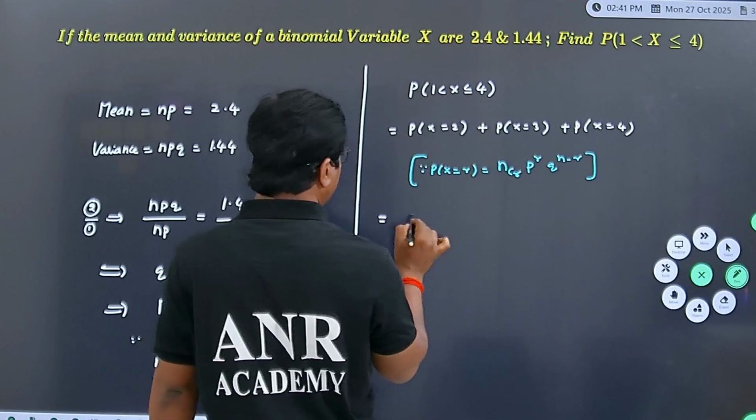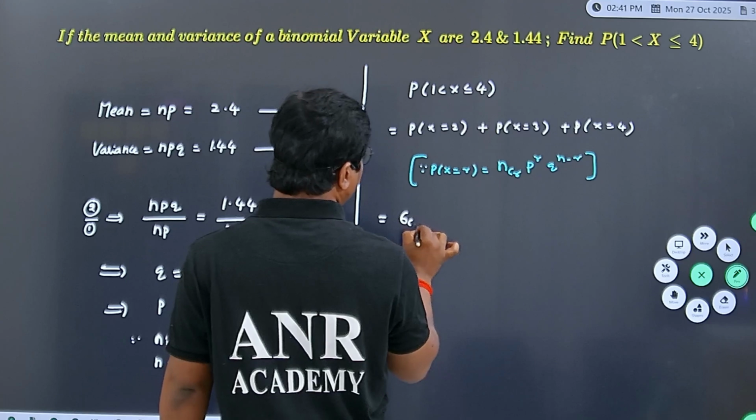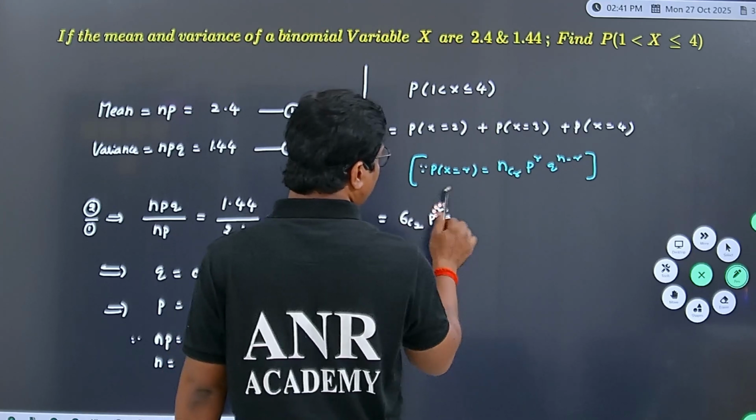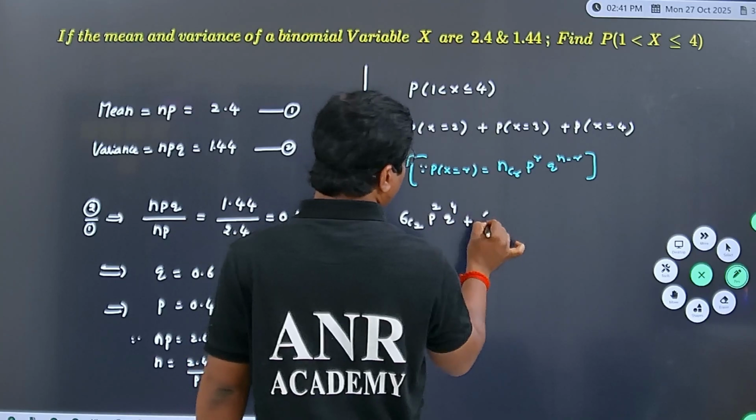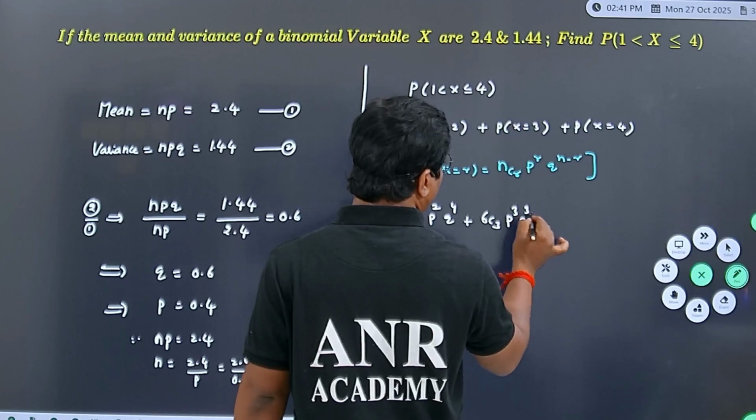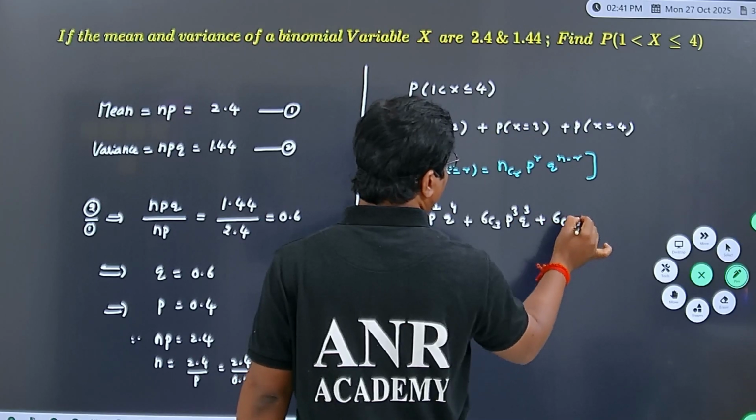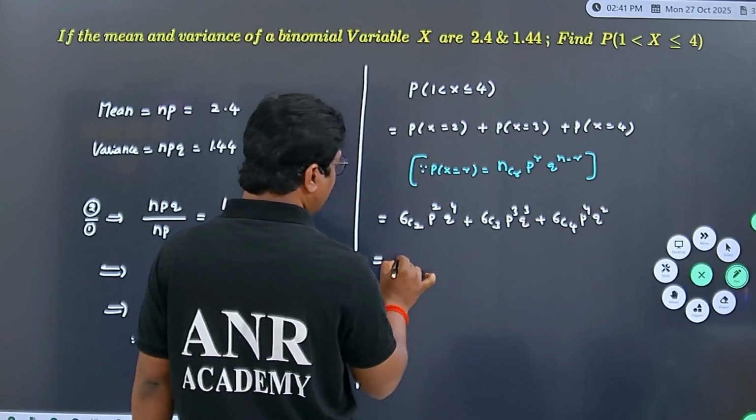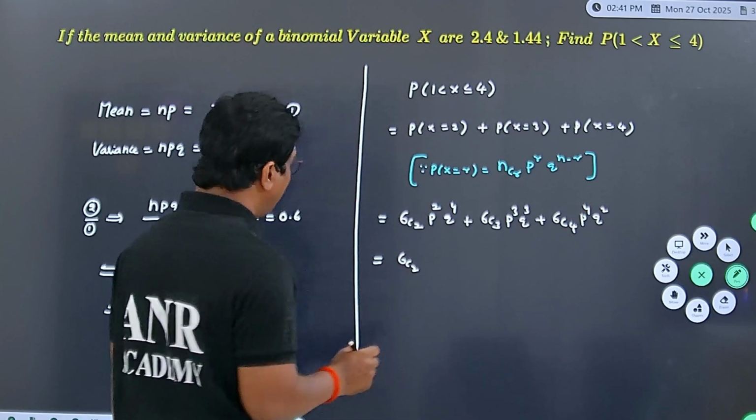this is equal to 6C2 success power 2 failure power 4, first one. Next 6C3 success power 3 failure power 3. Next 6C4 success power 4 failure power 2. That is 6C2. What is the value of p?